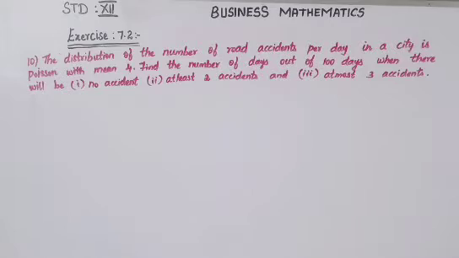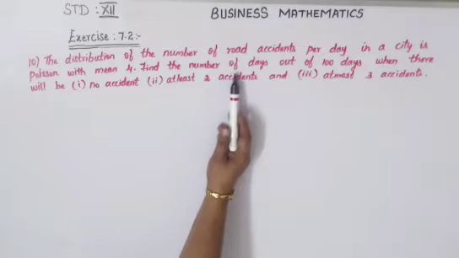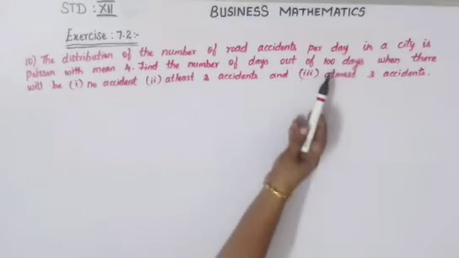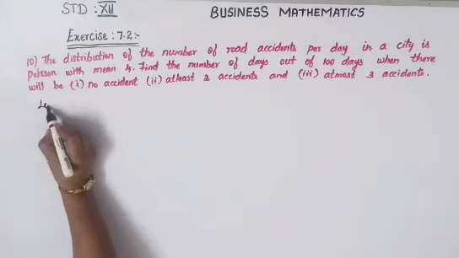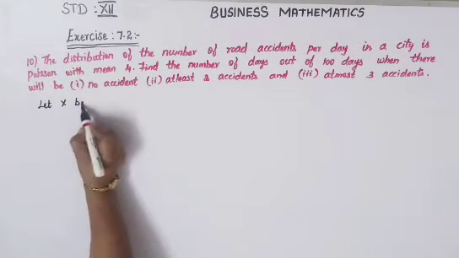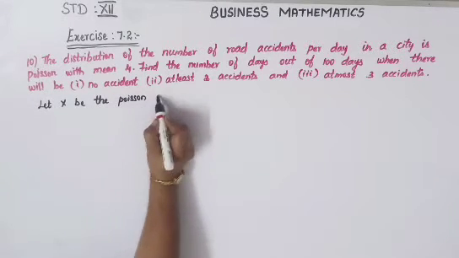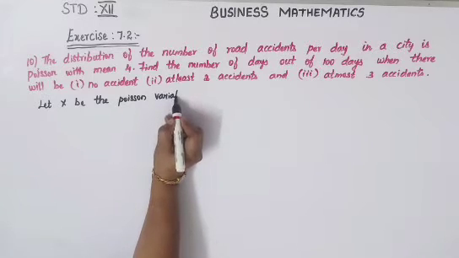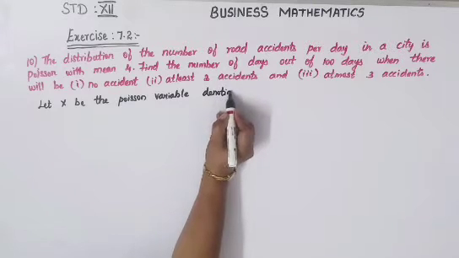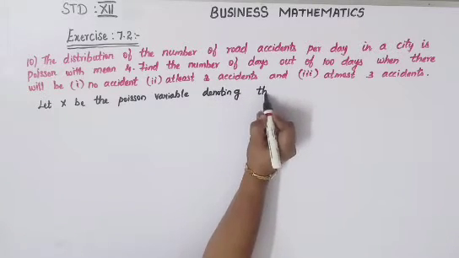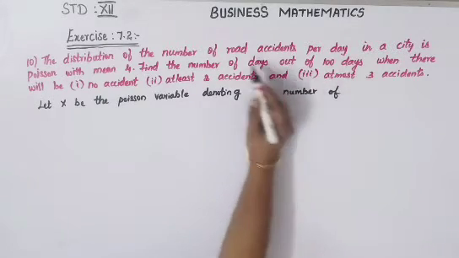So, no road accident is considered and the mean is given as 4. First we'll have to find it for 1 day, then we'll have to convert it for 100 days. Okay, so we'll proceed. Let X be the Poisson variable denoting the number of road accidents per day.